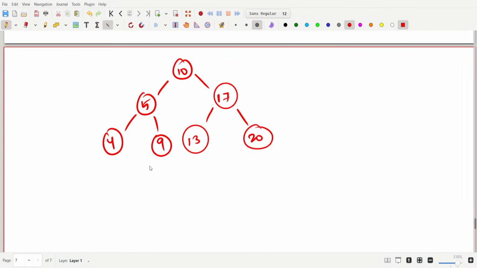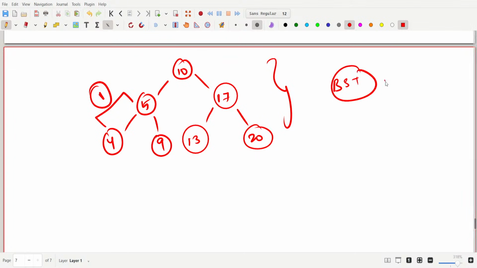From this graph, the absolute difference between two nodes is 1, and the minimum will be 1, right? Because in a BST there will be no same value nodes; all values should be unique, I mean different, and they are in this form.